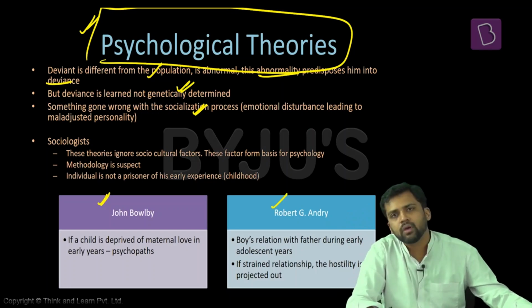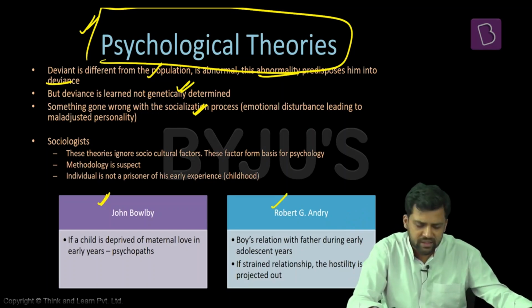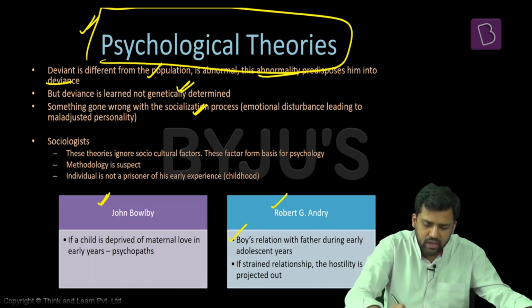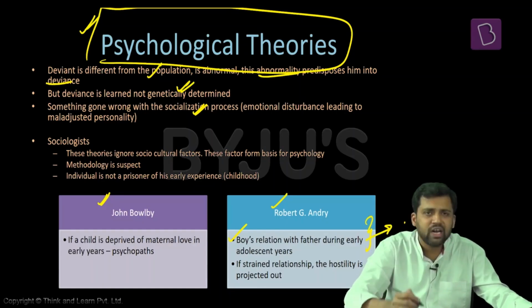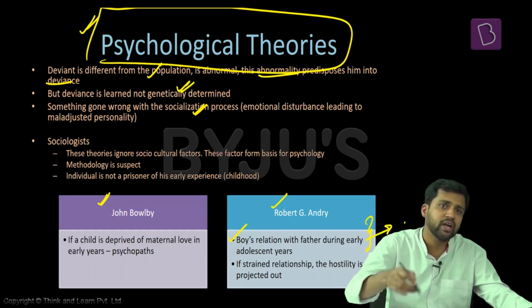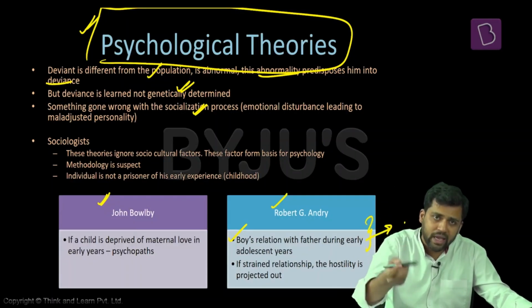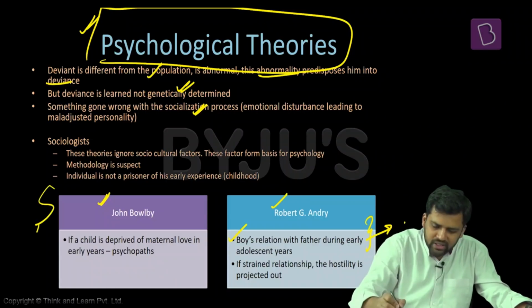Now, Robert G. also talks about another psychological theory of deviance. He says that the boy's relationship with his father during the early adolescent stage has an impact. In case the boy's relationship with the father is not harmonious, there's a lot of conflict, then this strained relationship gets projected out. This hostility gets projected out on others, and when it is projected out on others, this leads to deviance. So these are some psychological theories related to deviance.